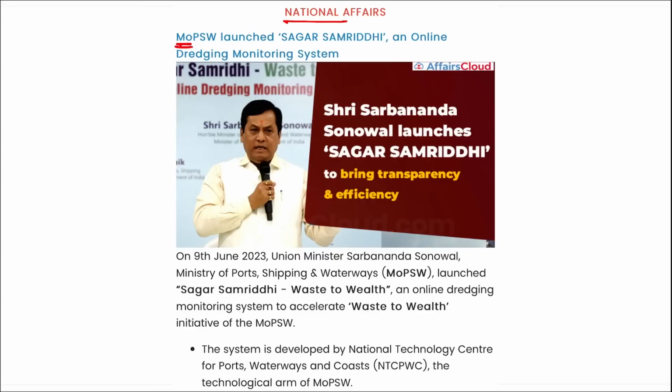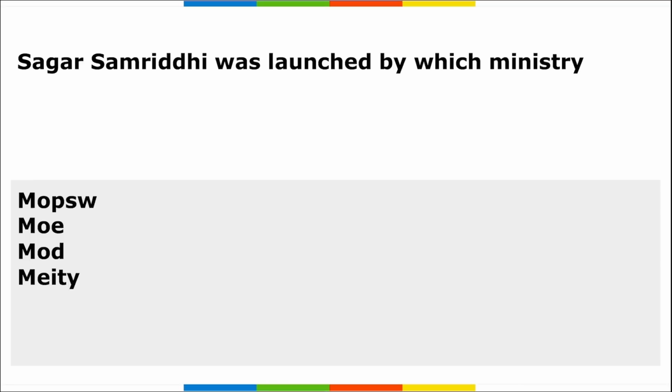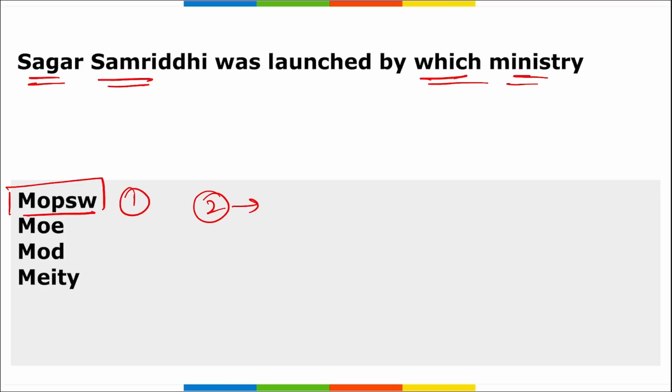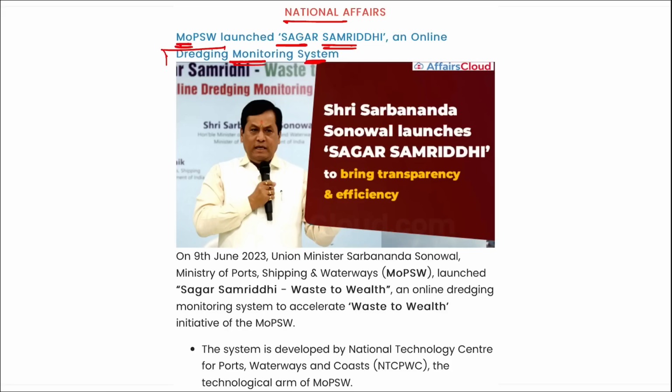Ministry of Port Shipping and Waterways has recently launched Sagar Samriddhi, right? This is an online dredging monitoring system. So the question can be formed in such a way that Sagar Samriddhi was launched by which ministry? Sagar Samriddhi was launched by the Ministry of Port Shipping and Waterways. Second question, name the person who launched it. It was launched by our Minister Sarbananda Sonowal, as you can see him in the picture.